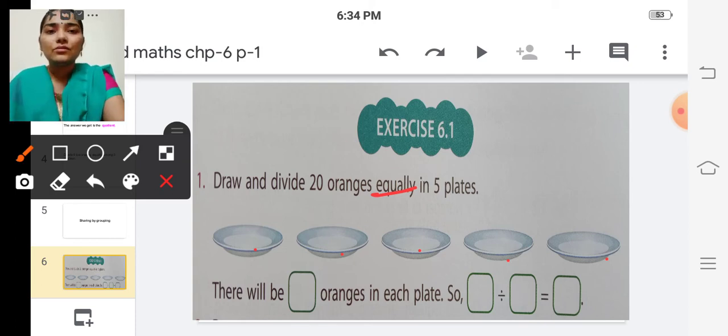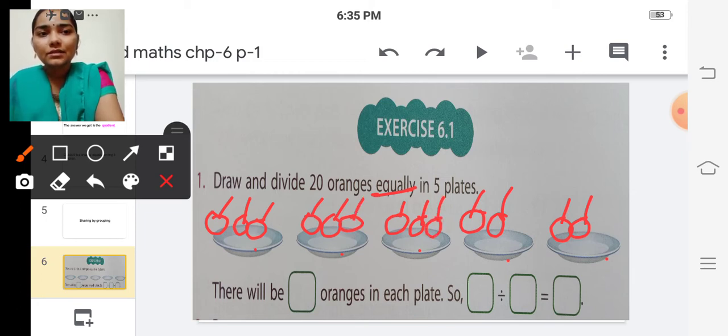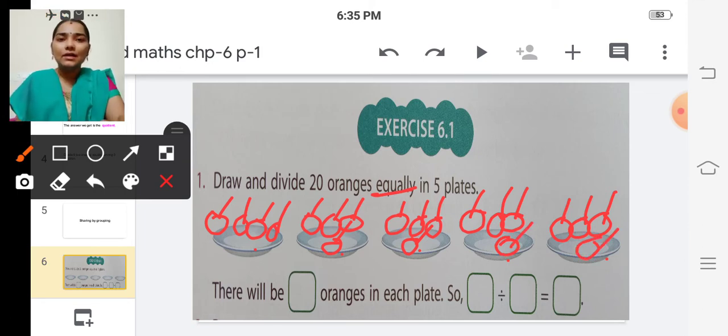Yes. So 1 orange, 2, 3, 4, 5, 6, 7, 8, 9, 10, 11, 12, 13, 14, 15, 16, 17, 18, 19 and 20.